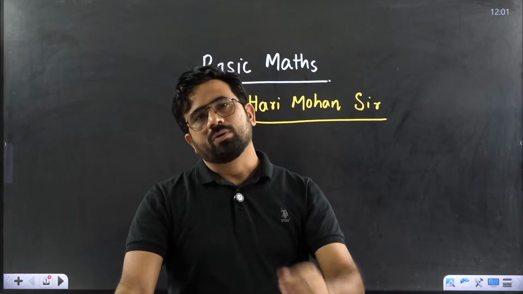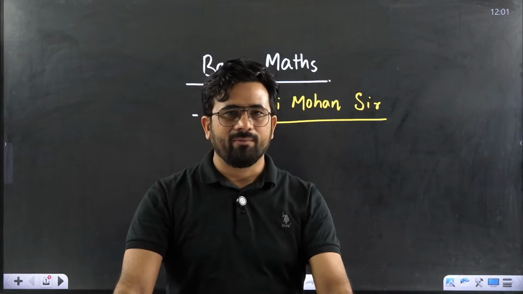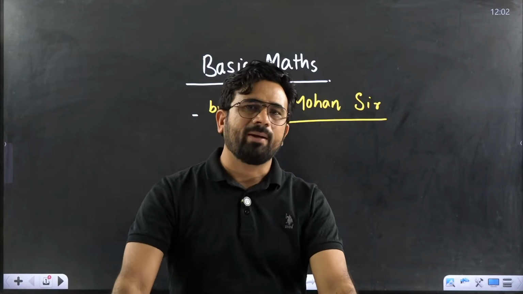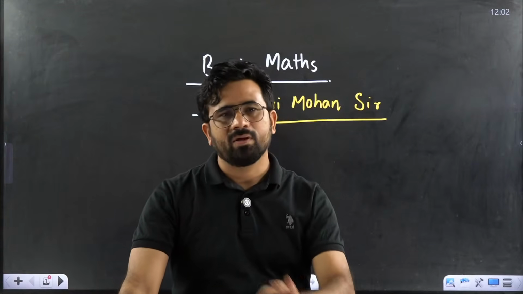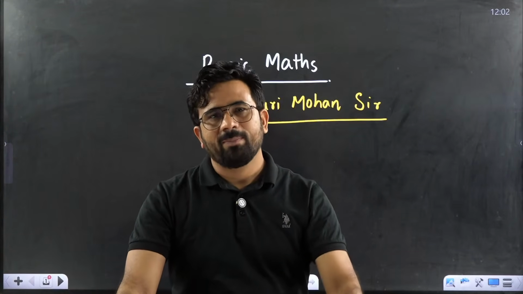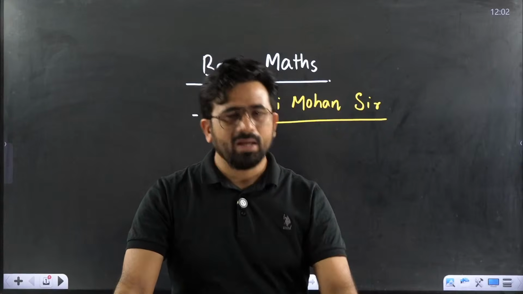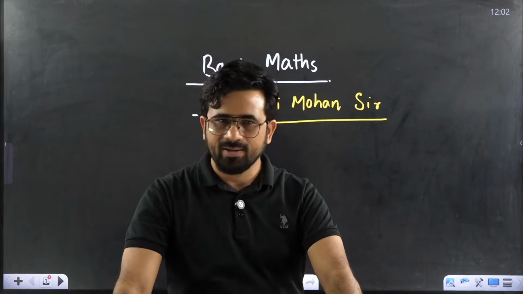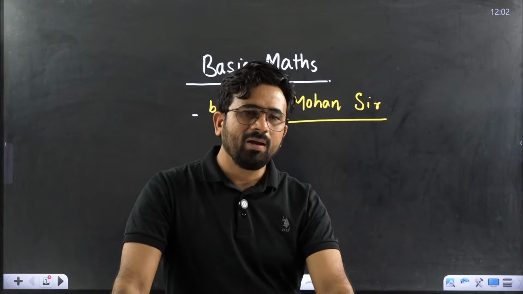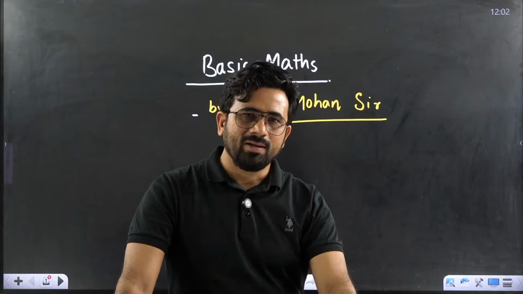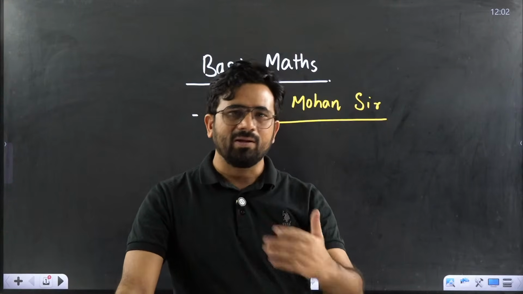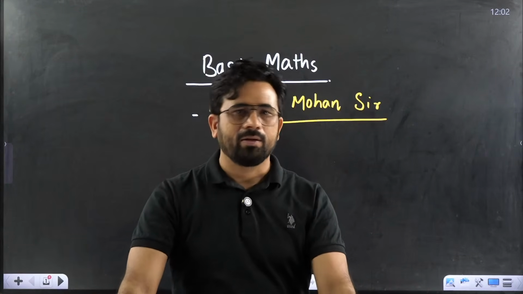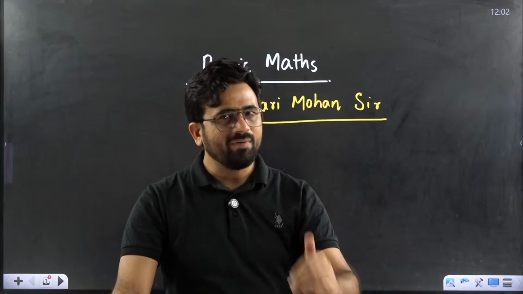Next in this chapter, we will study basic algebra, where we will understand what a plus b whole square is. Later we will go to the very important topics of differentiation and integration, and their application in physics, which is to find the minimum and maximum values when the slope is zero or non-zero.